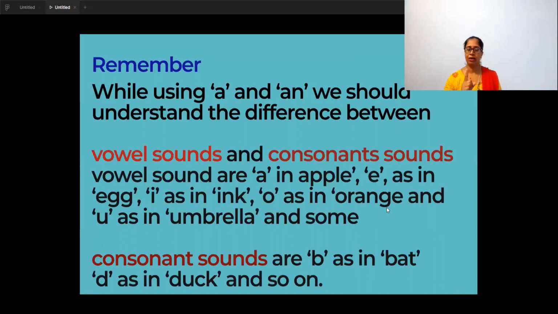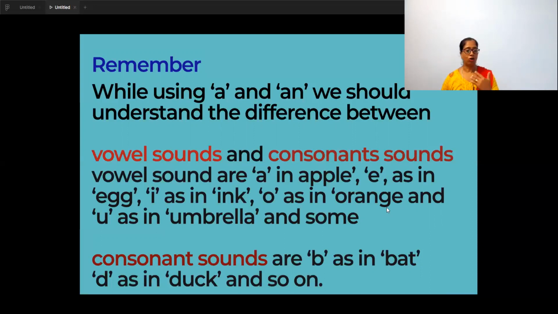While using a and an, we should always understand the difference between what is vowel sound and what is consonant sound. And as you all know, vowel sounds are A as in apple. Yes. And then E as in egg. I as in ink. O as in orange. And U as in umbrella.